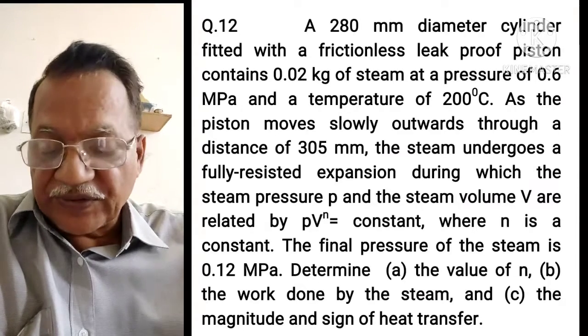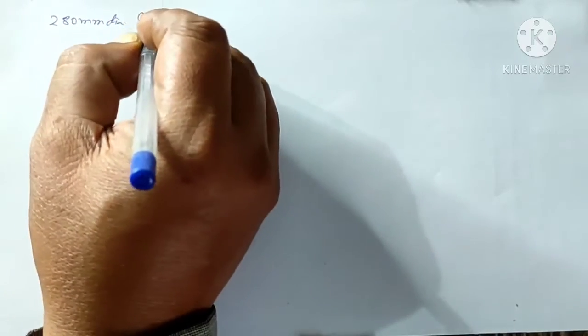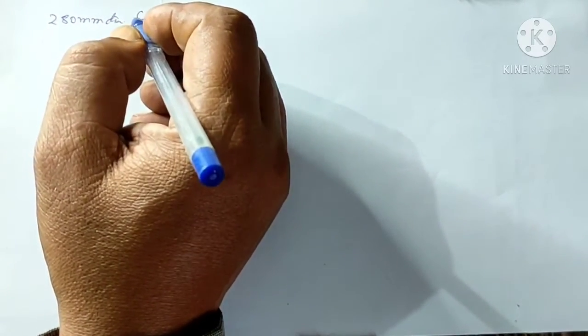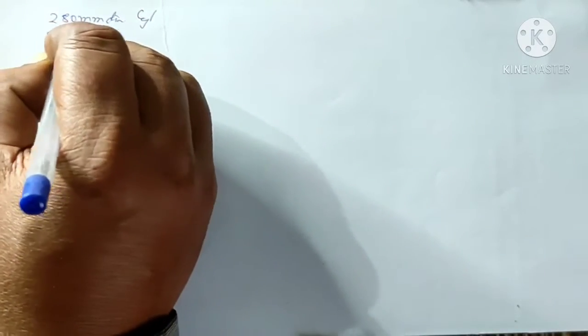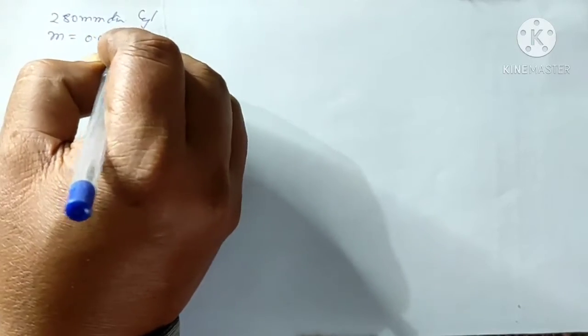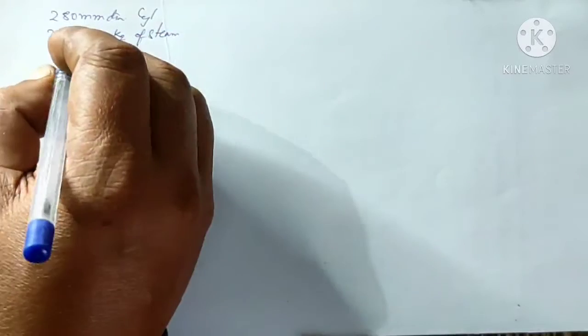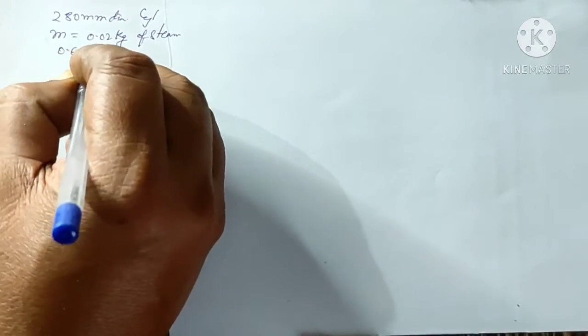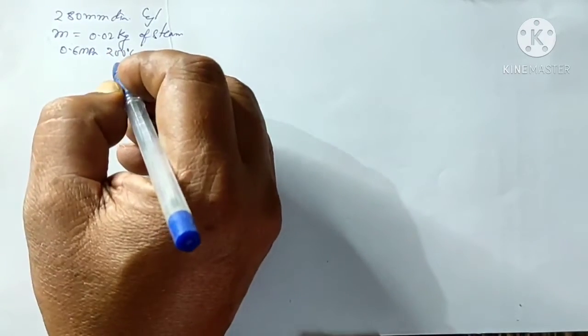In question number 12, it is given that a 280 mm diameter cylinder is fitted with a frictionless leak-proof piston and contains a mass of 0.02 kg of steam at a pressure of 0.6 megapascal and a temperature of 200 degrees centigrade.